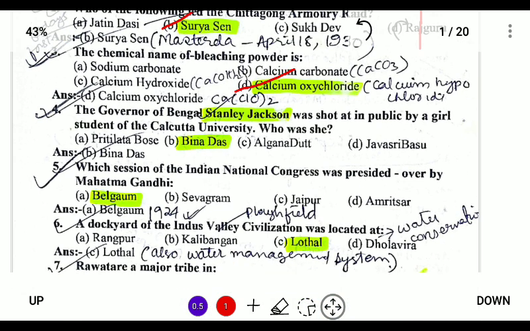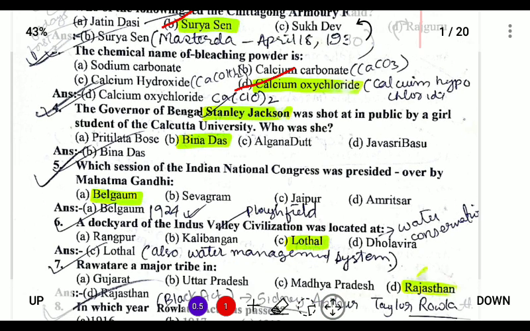Next, the Governor of Bengal, Stanley Jackson, was shot at in public by a girl student of Calcutta University. Who was she? She was Bina Das. This incident took place at the onset of the Civil Disobedience Movement, during the phase of armed revolutionaries.